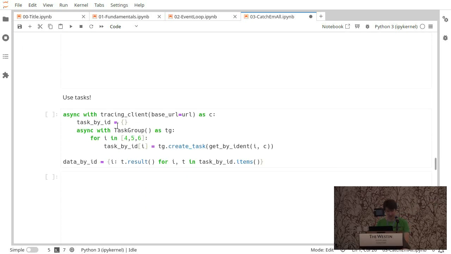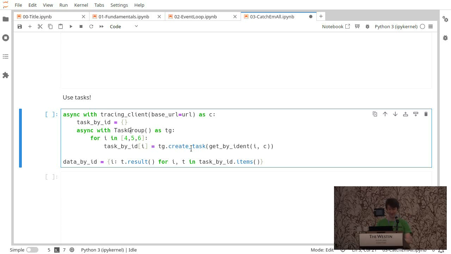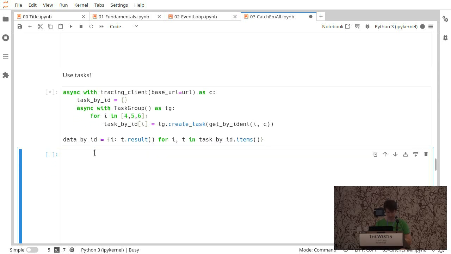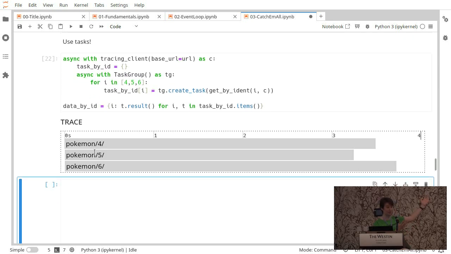So instead, we have the task group where we're creating a task, and then at the end of this block, we're waiting for all of them simultaneously. It will run. There we go. They all ran simultaneously. And I'm out of time. But hey, look, it's async, and there we go.